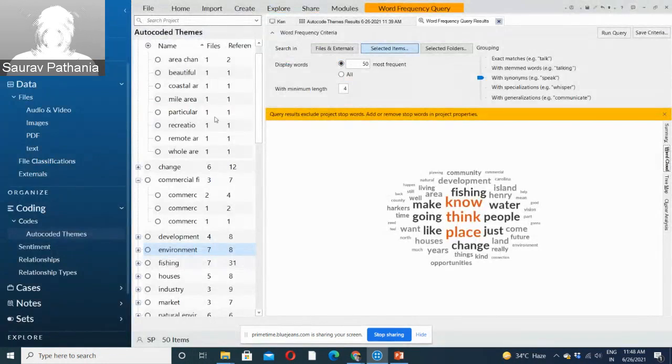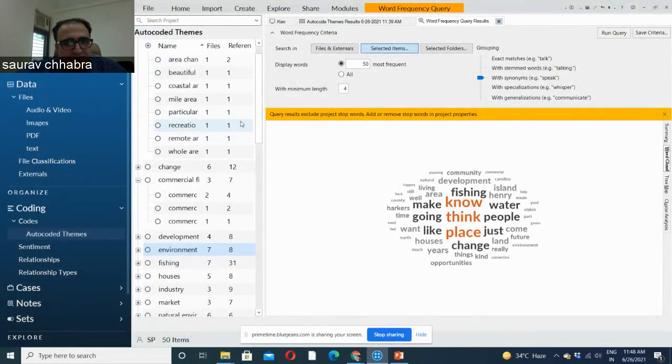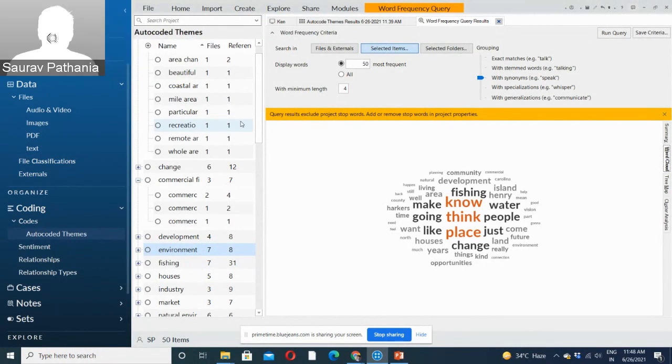Mr. Masood Raza is asking, is there any free version for practical use? Yes, you get a 14-day trial version of NVivo. You can try this for 14 days. That is the only free version available. And for students, there is the option of buying a 1-year license, which is around 9,500 rupees. So that is one option for students.